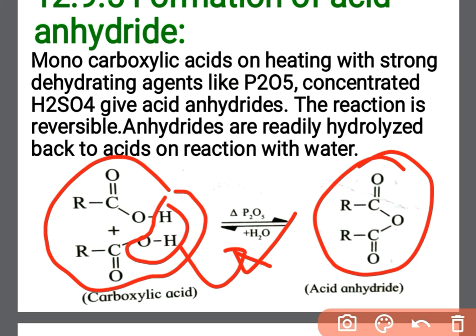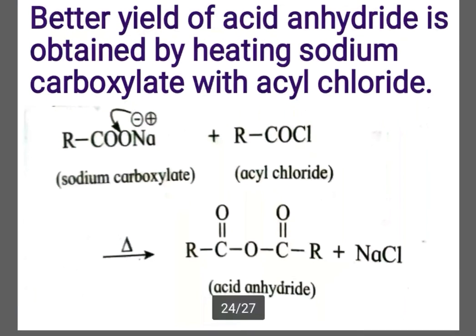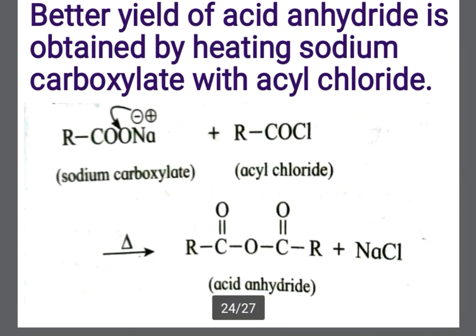acid anhydride is formed. For a better yield of acid anhydride, heat the sodium carboxylate with acyl chloride. Sodium carboxylate means RCOONa. This is the sodium carboxylate. And acyl chloride is RC=OCl.